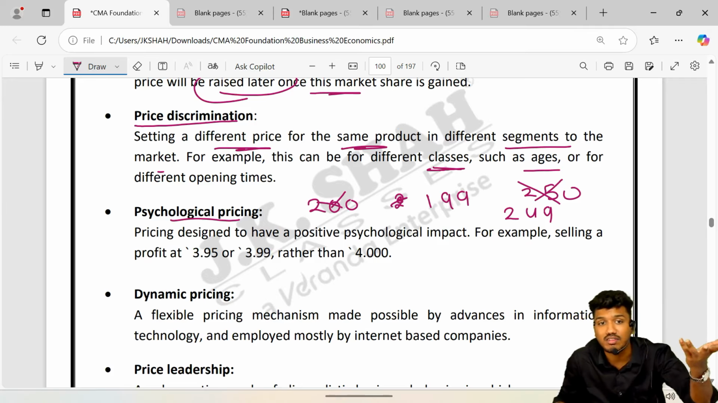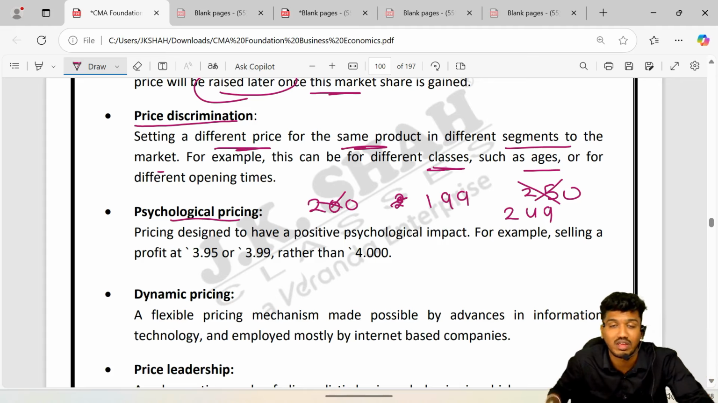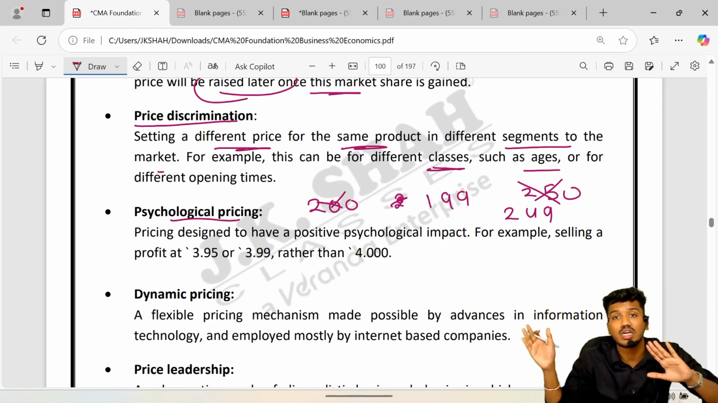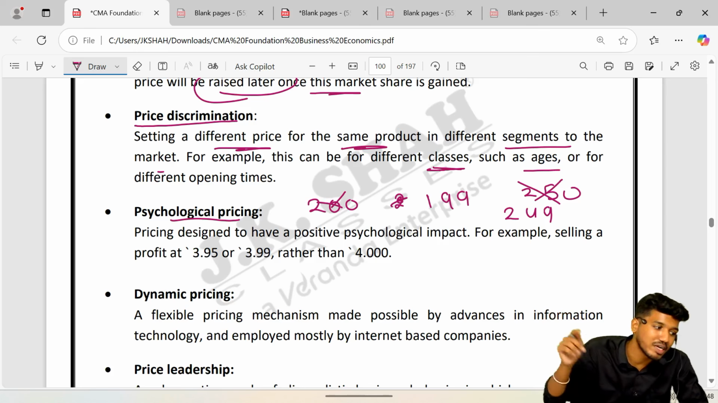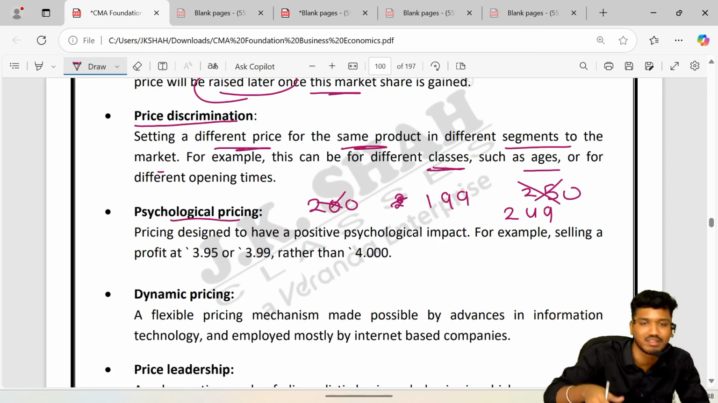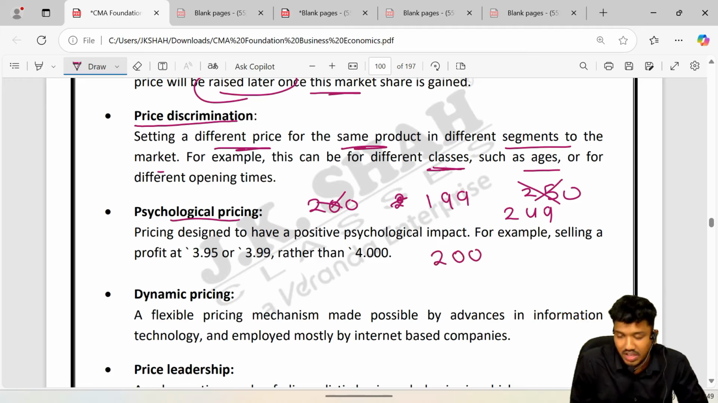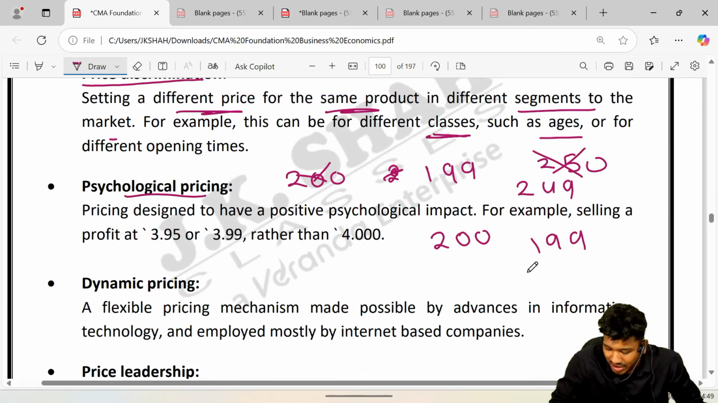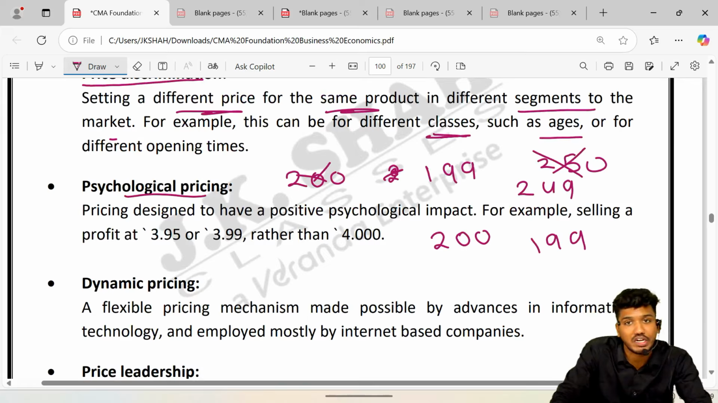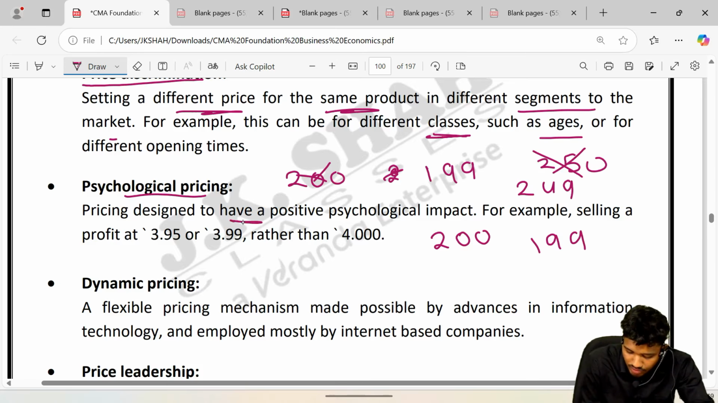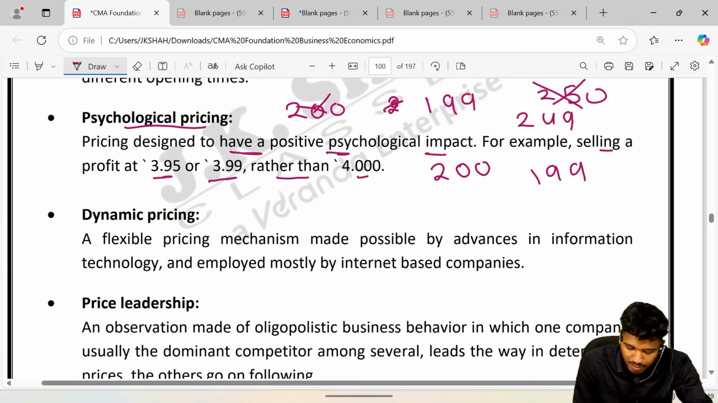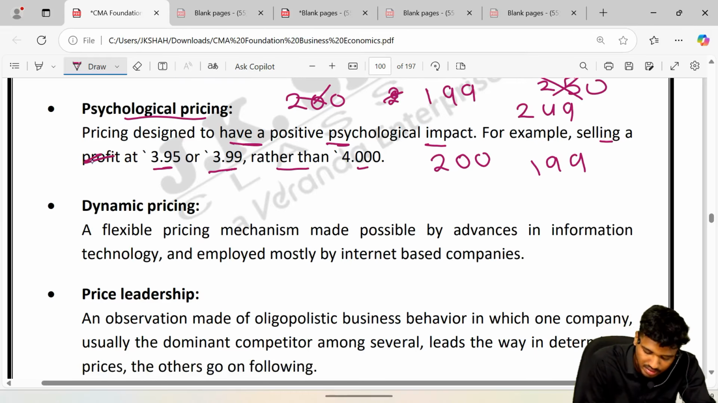Arey, the product is less. The product is less in price. It is not actually less in price. The numbers are being formulated where it is not coming into the series of 200. It is coming into the series of hundreds. But it is ultimately 200 itself. That way. If I write 200, it is, भाई 200 रुपए का है. But if I write 199, the number one comes ahead. So it is in the notion in people's minds that it is cheap. No, it is not cheap. They are just playing with your psychology. So that way, pricing designed to have a positive psychological impact. For example, selling a product at 3.95, 3.99 rather than 4,000. Product आएगा यहाँ पे. There would be a product.